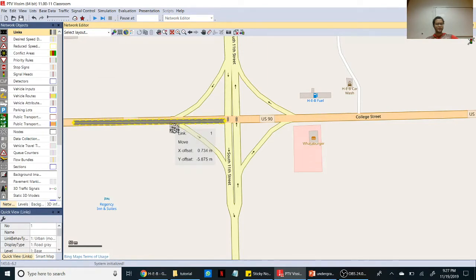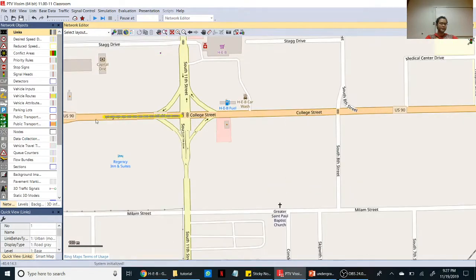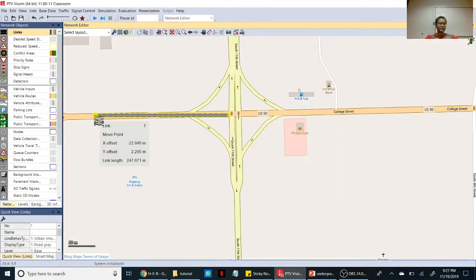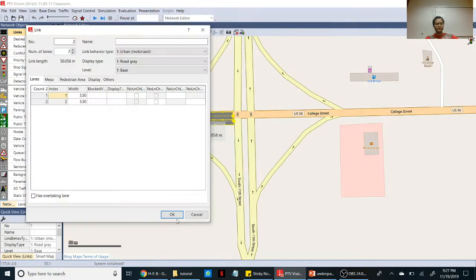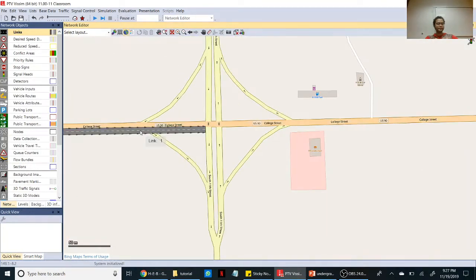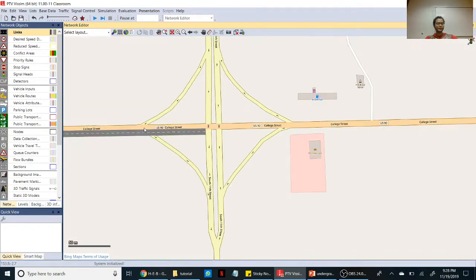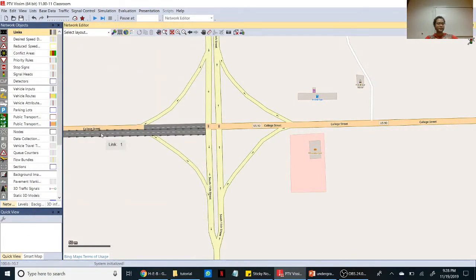You can drag it, keep it in the existing lane, so you can elongate it to a certain length, as much as you want, and you can just draw one left. The direction is opposite, and there is one, so 2 left turning lanes. Let me draw it jointly, 2 left turners.